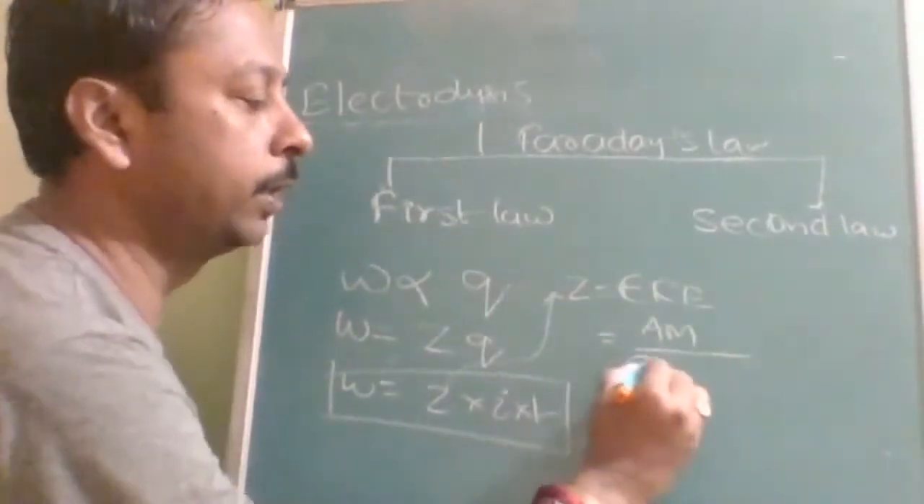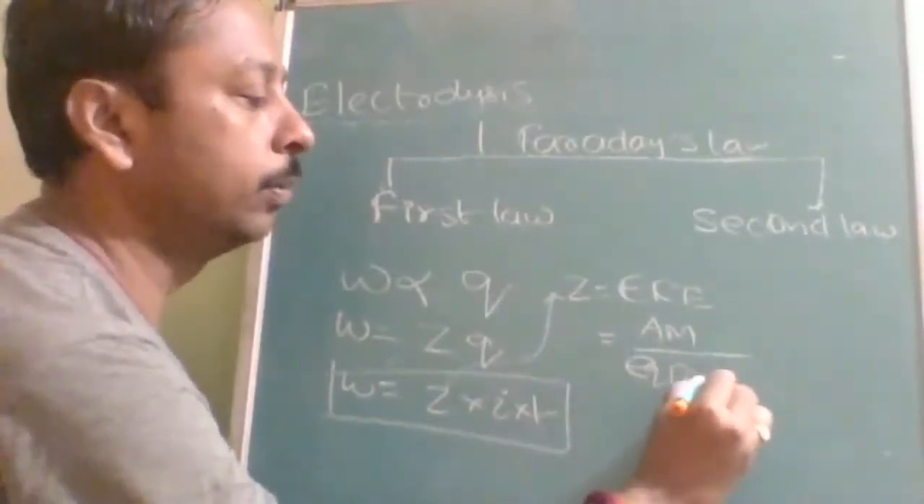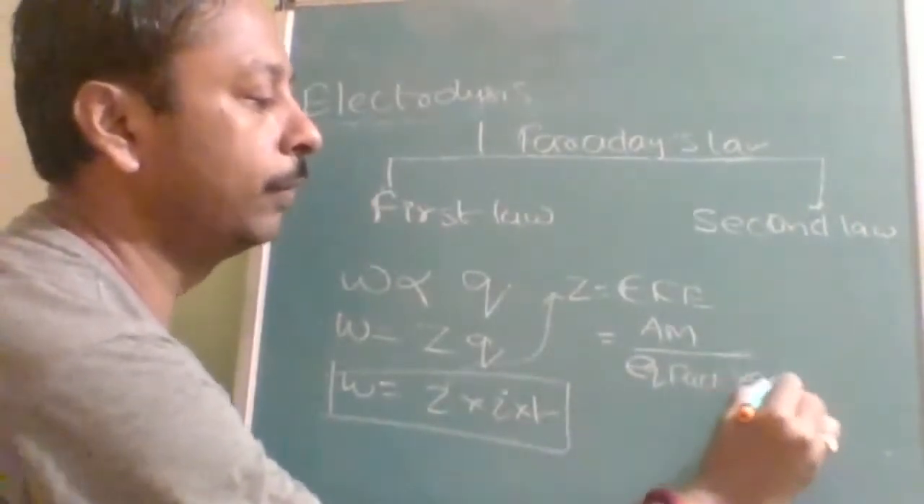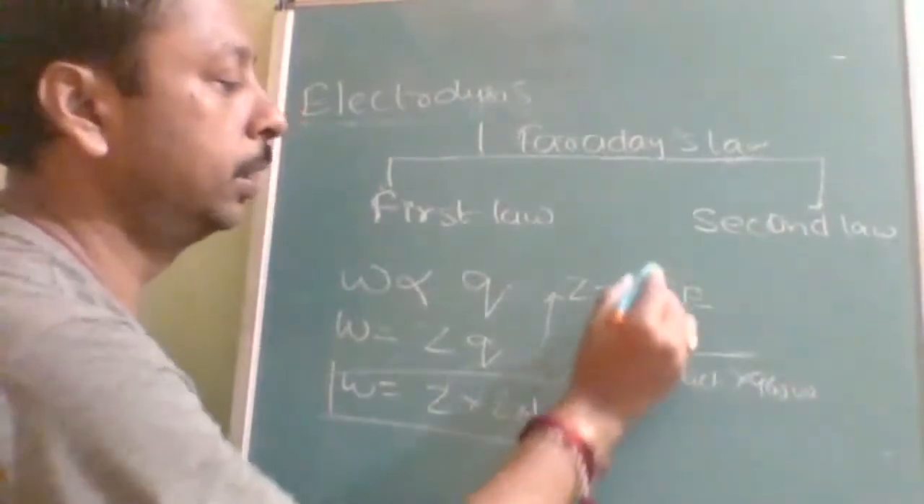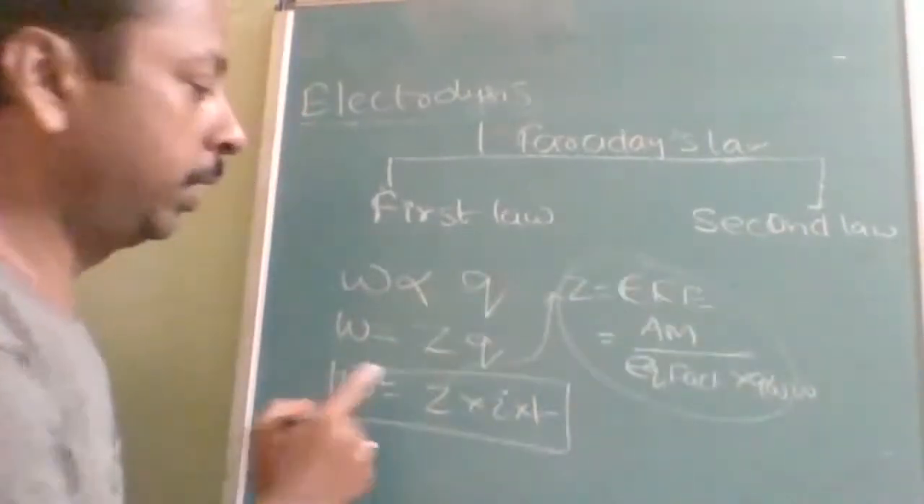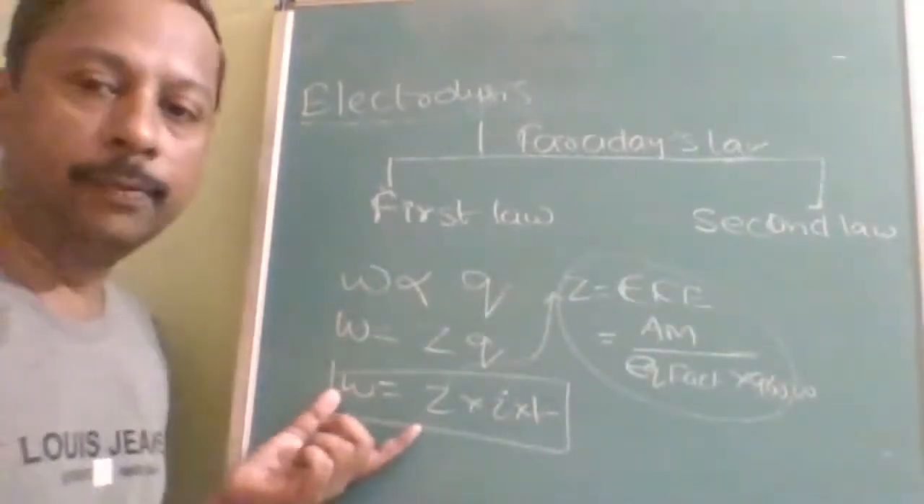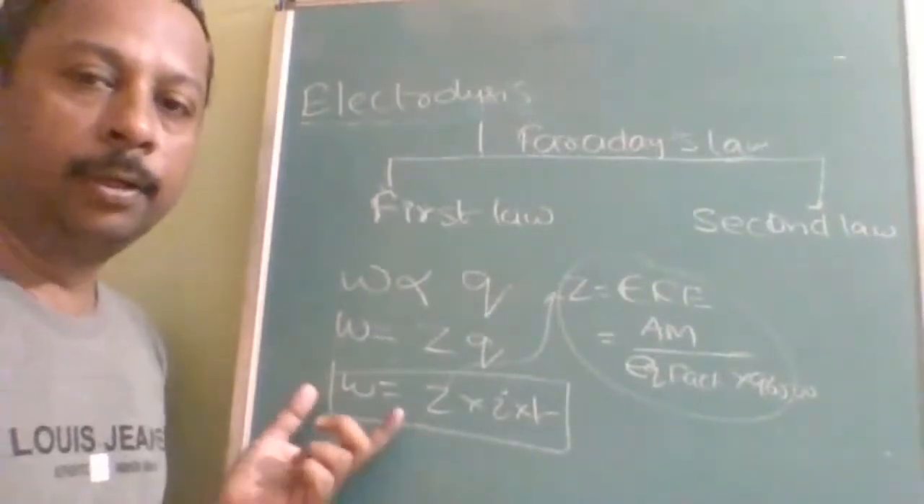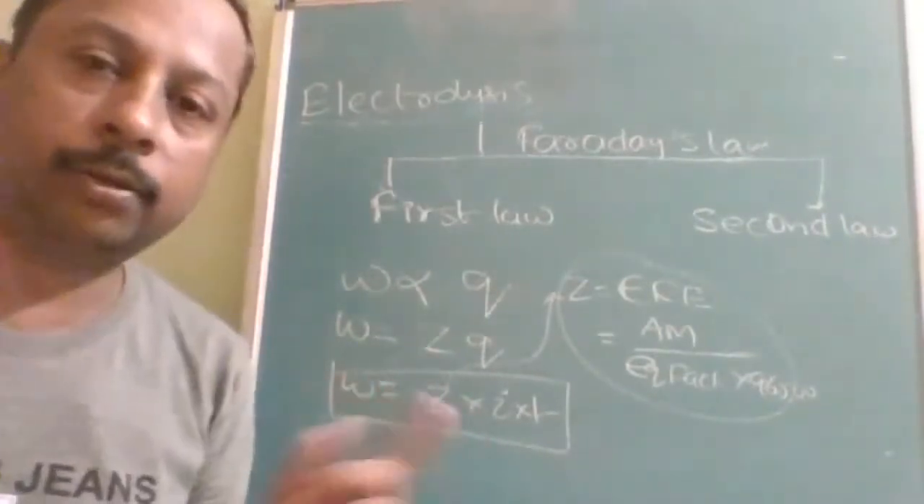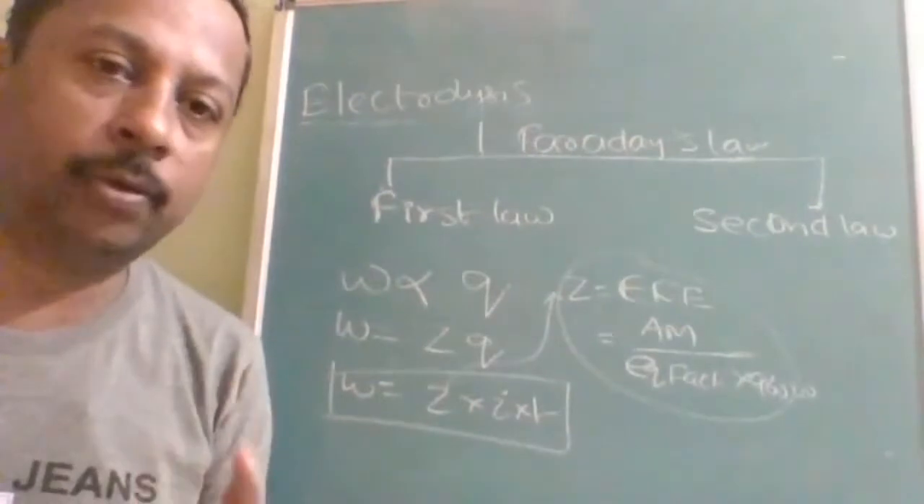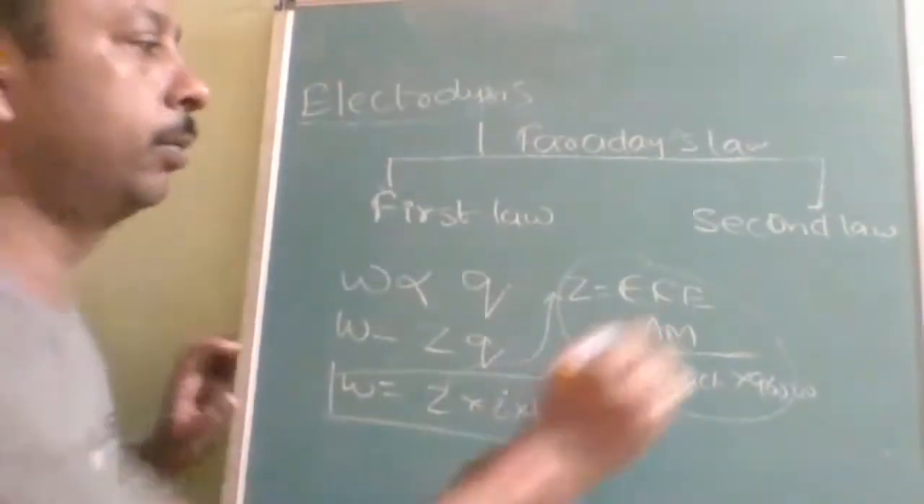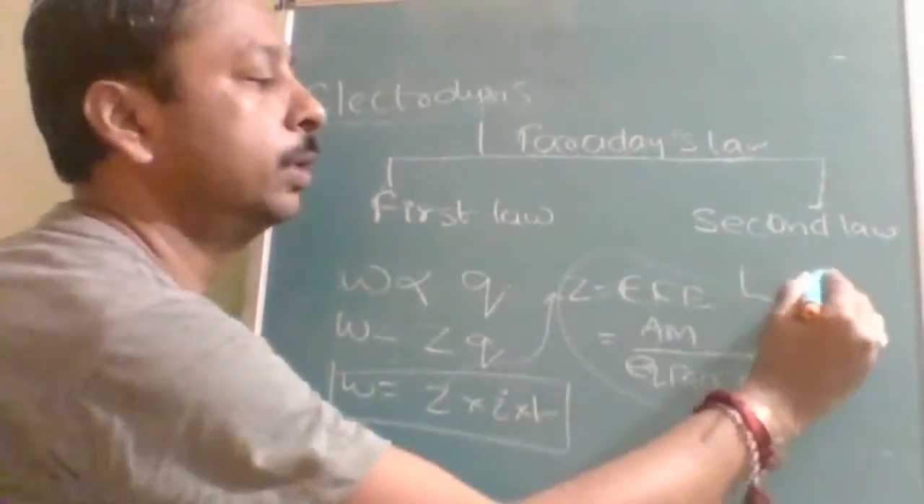That equivalent factor is going to be the same. Okay, into 96500. So that is the electrochemical equivalent, and it is used only when there is one electrolytic tub. But if you have the values of one electrolytic cell and you want to substitute in the other electrolytic cell, then you will use the second law.